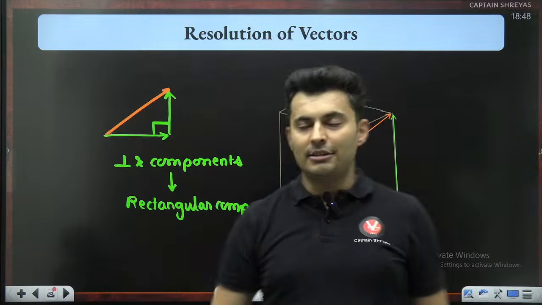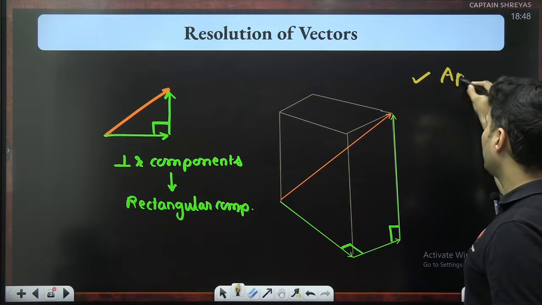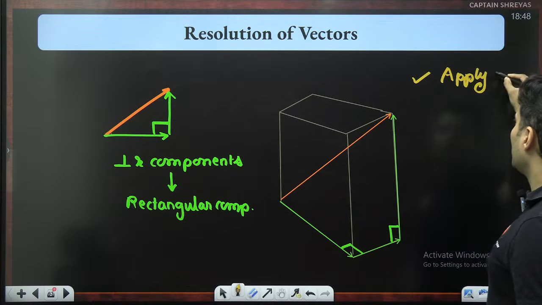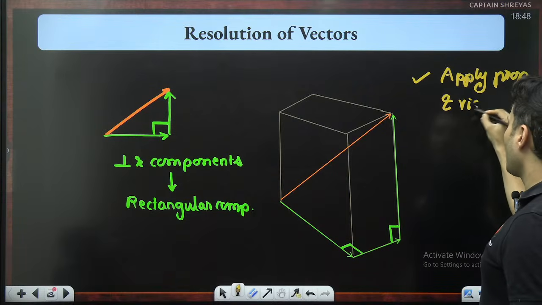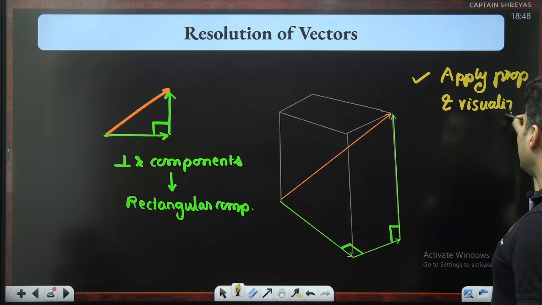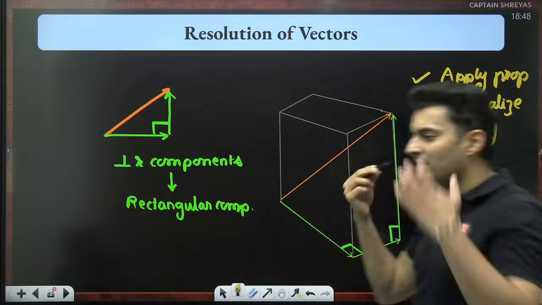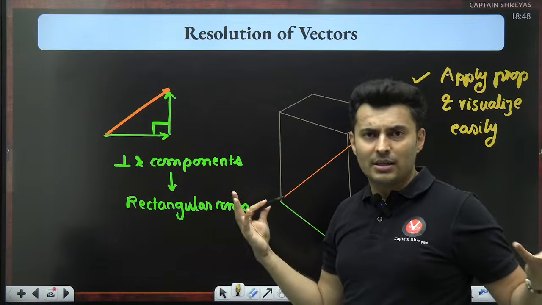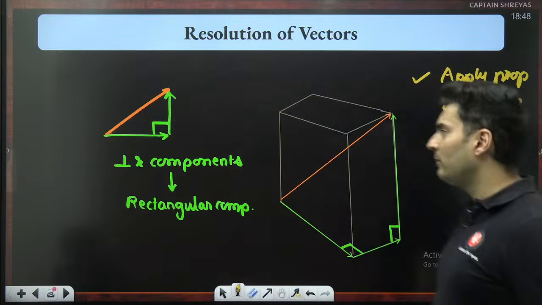There are advantages. Number one, I can apply some properties and I can visualize easily, because if I had to visualize 3D without a cube, or 2D without a triangle, it would be difficult because there are so many infinite ways.